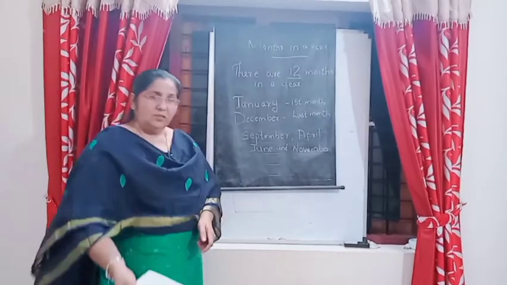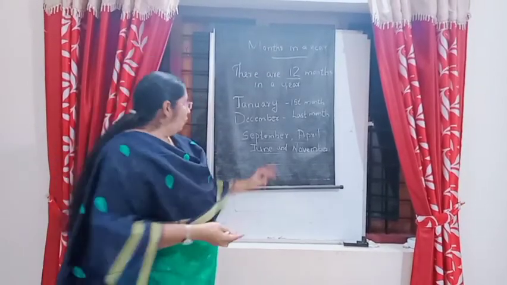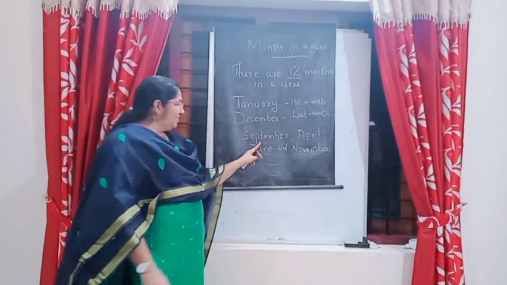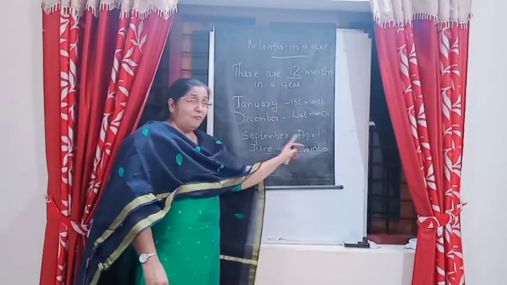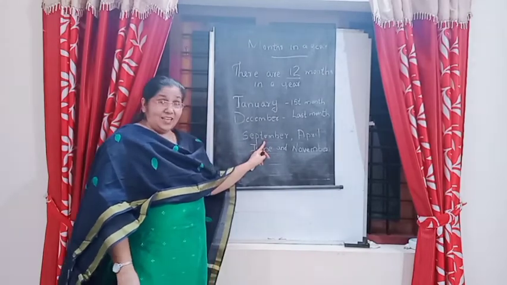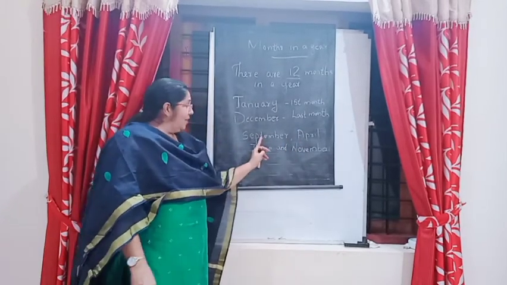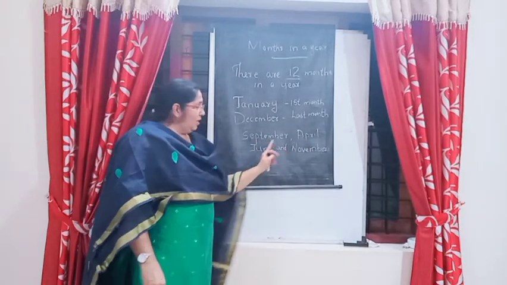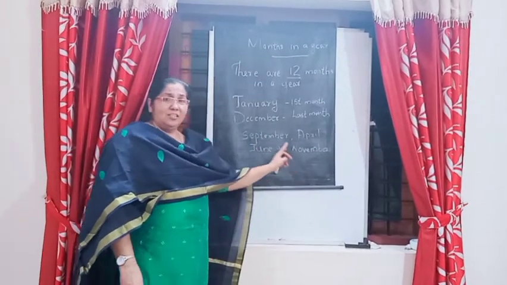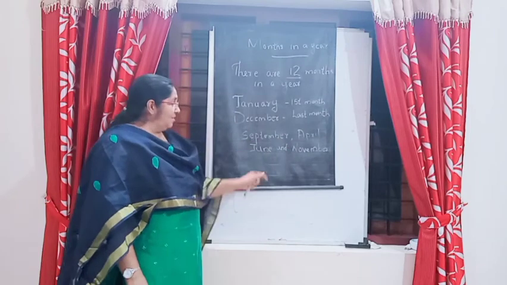See, there are 4 months that have 30 days. Write that, study the 4 months. These 4 months have 30 days.